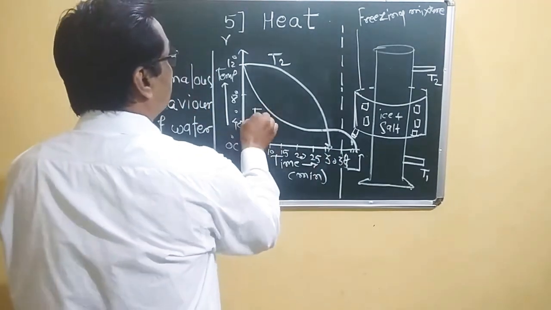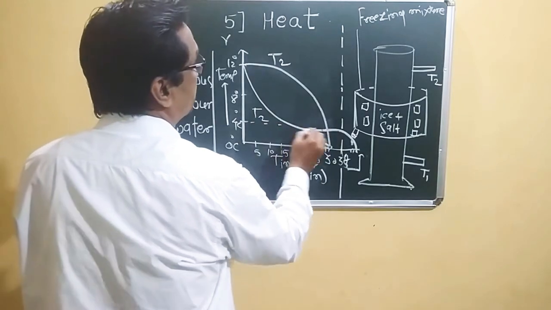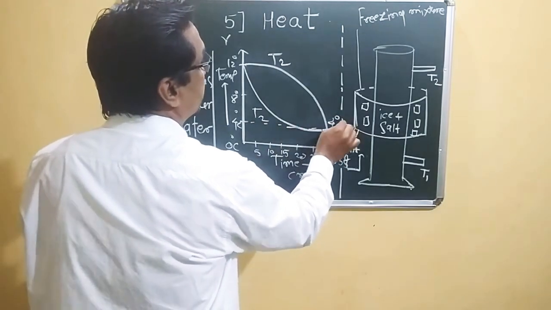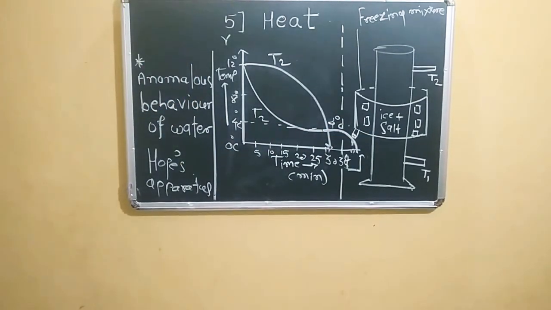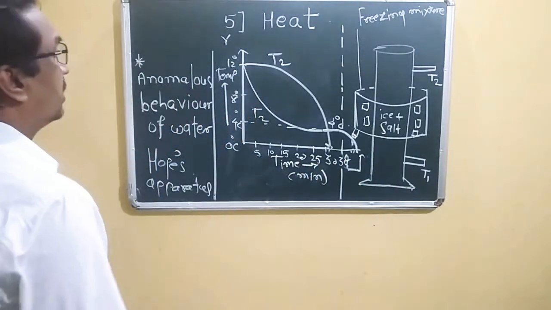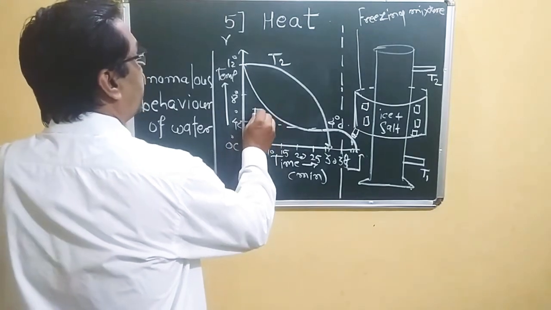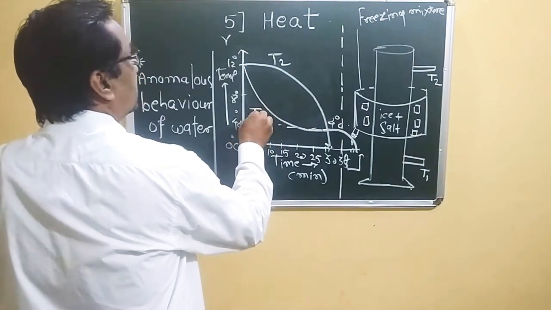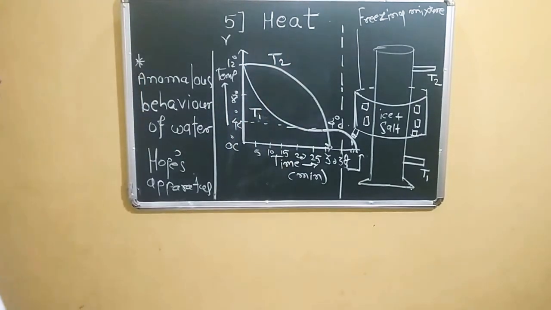Here is T2, and this temperature is 4 degrees Celsius. The explanation regarding the Hope's diagram is like this. Here is T1, here is T2.